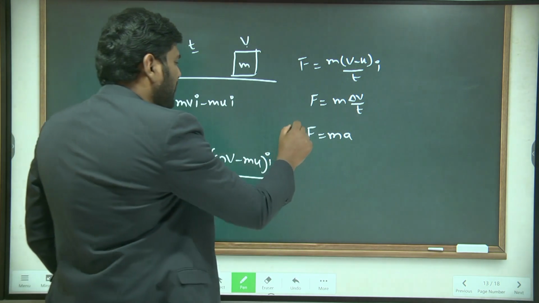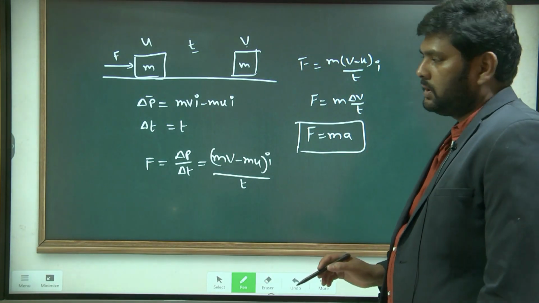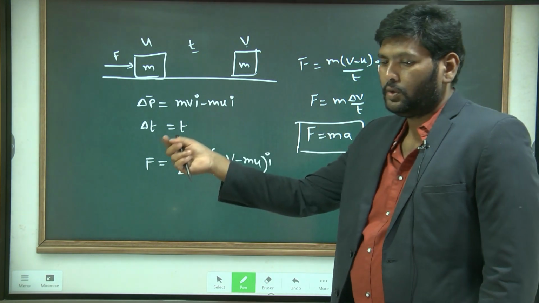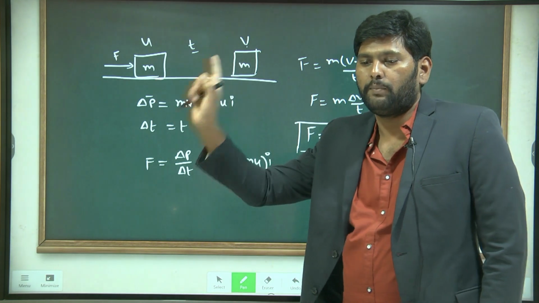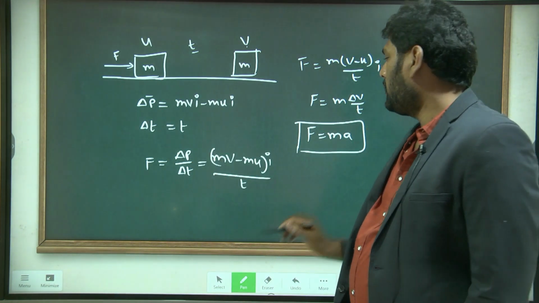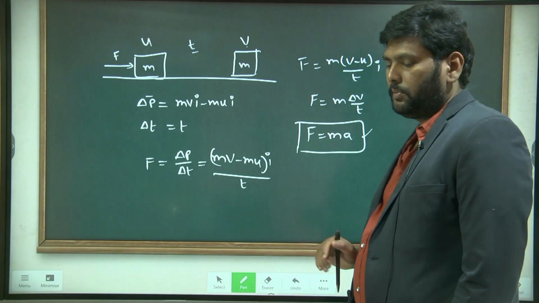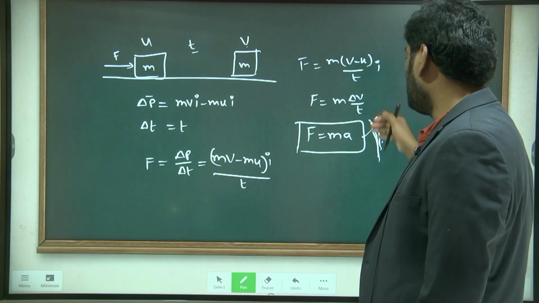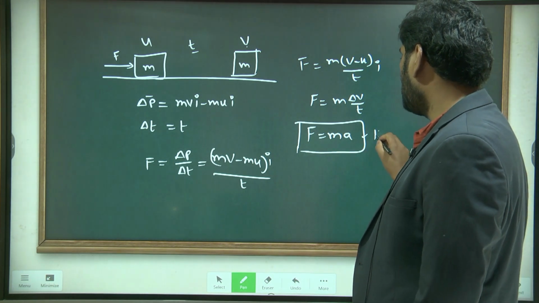So this is the final formula for Newton's second law. If I ask for the statement, you have to say the rate of change in momentum is directly proportional to applied force. If I ask for the formula, you say Newton's second law formula is F is equal to ma. By using this formula, I can derive the force units. What is the mass unit? kg.